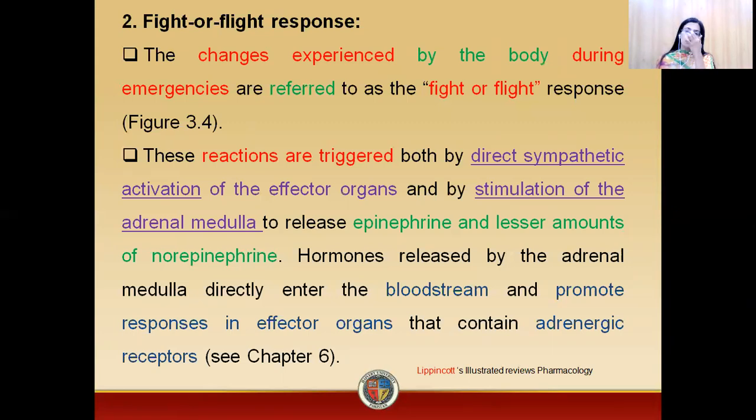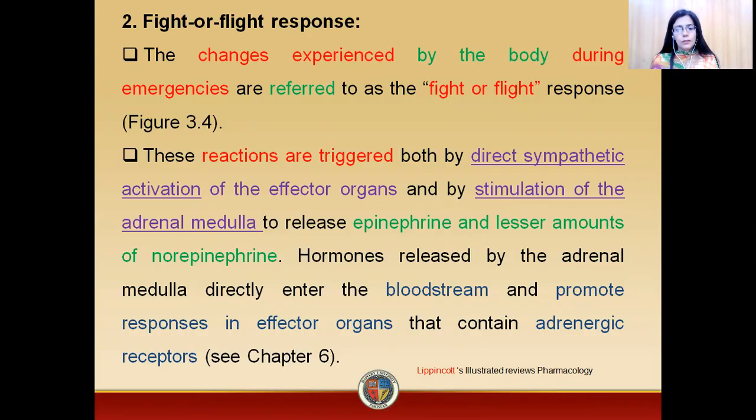In the case of direct stimulation of the sympathetic division, there will be release of certain neurotransmitters, particularly epinephrine and norepinephrine. In the case of the indirect system, there will be stimulation of the adrenal medulla, which will again release epinephrine and norepinephrine.